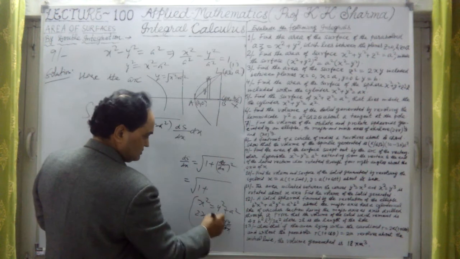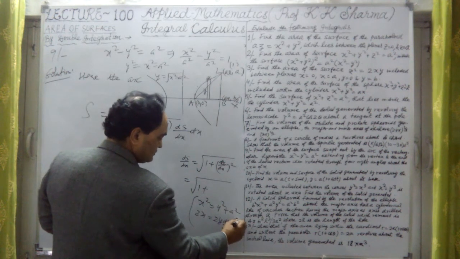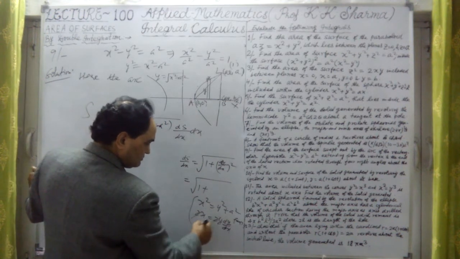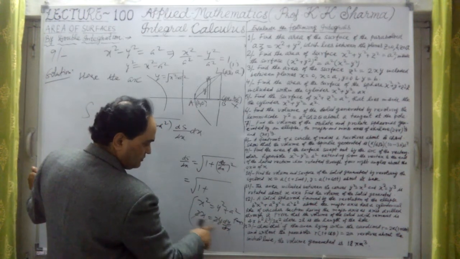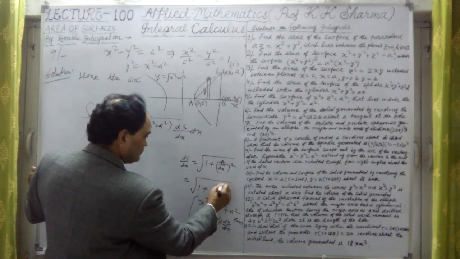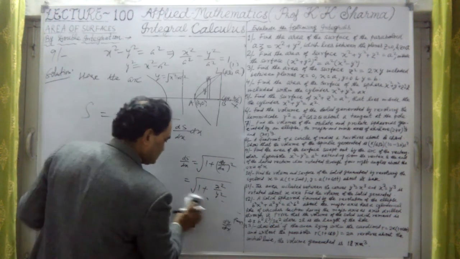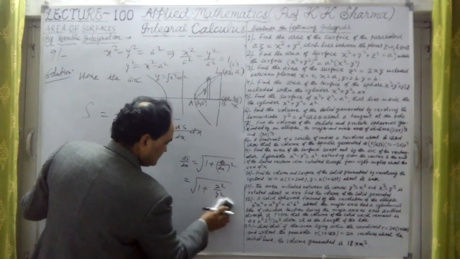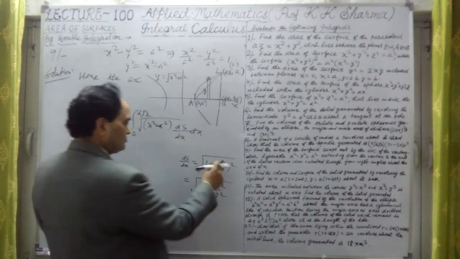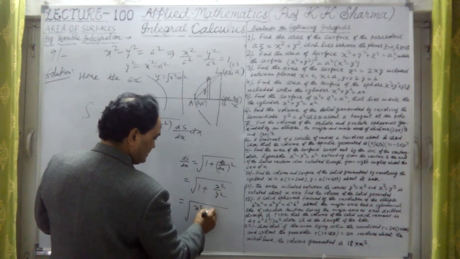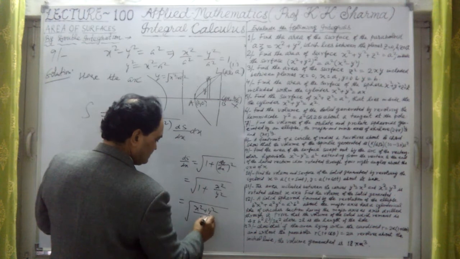Therefore, this 2 cancel out. So dy upon dx is x upon y. This is giving us x upon y. That means x upon y whole square. That means x square upon y square. It will give us total value x square plus y square in the numerator upon y square.